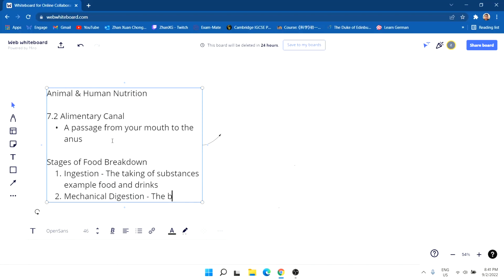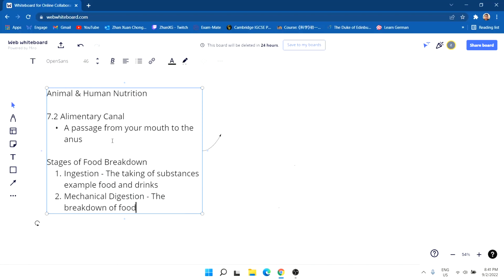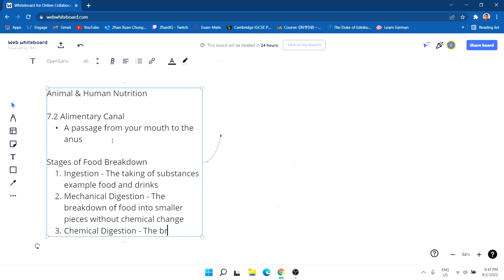Mechanical digestion is basically the breakdown of food into smaller pieces without chemical change. Thirdly, we have chemical digestion. Chemical digestion is basically the breakdown of large insoluble molecules into small soluble molecules.